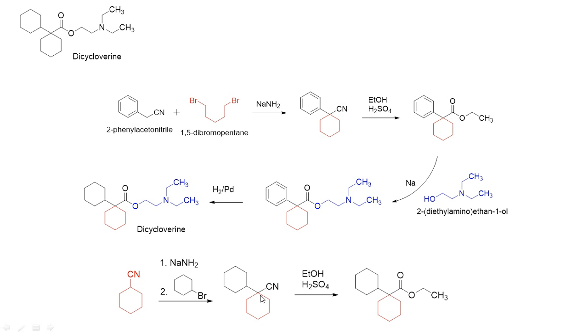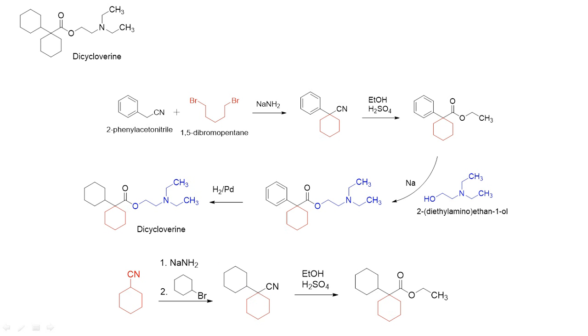So we can directly get this compound. The cyclohexyl bromide is going to attack over here, so that we will get this compound. As cyclohexane as well as this compound are both achiral, chirality will not come over here.